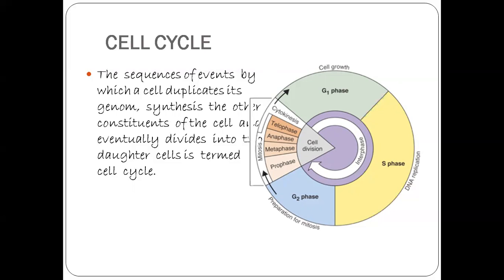Some cells divide occasionally. When the organism needs those cells, only then they divide. If there is any injury or cell death, only then those cells divide and continue the division phase. Otherwise, they remain in G0, that is the quiescent stage. Quiescent means inactive stage.